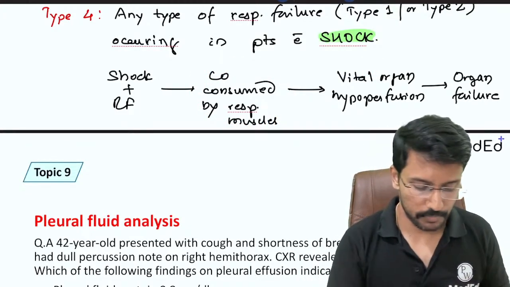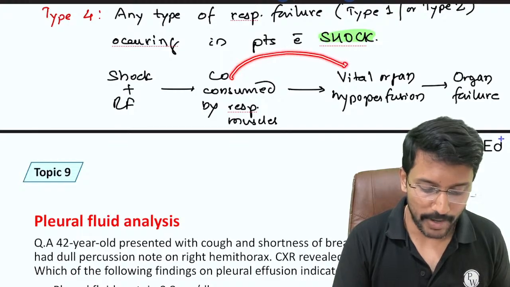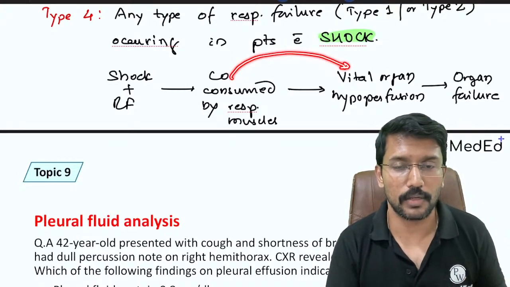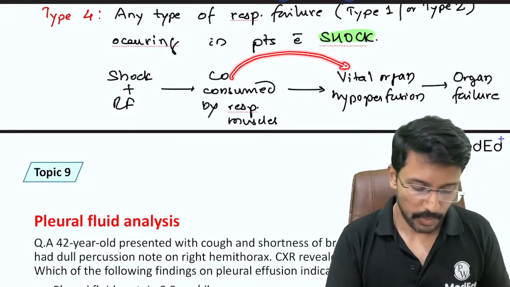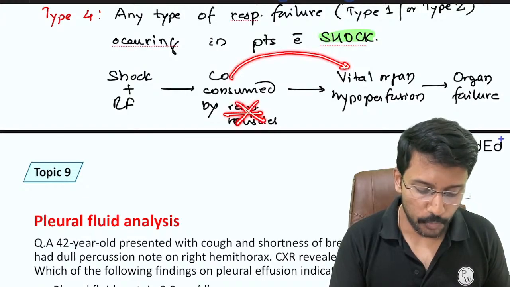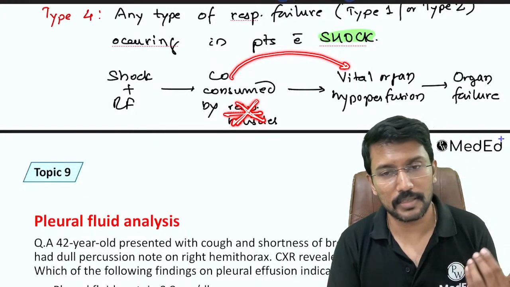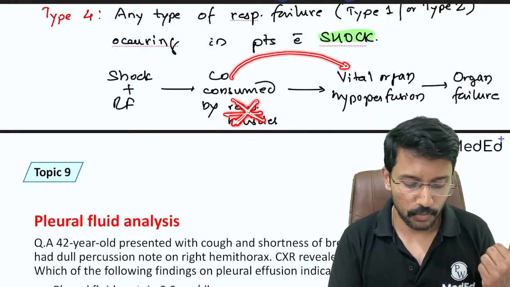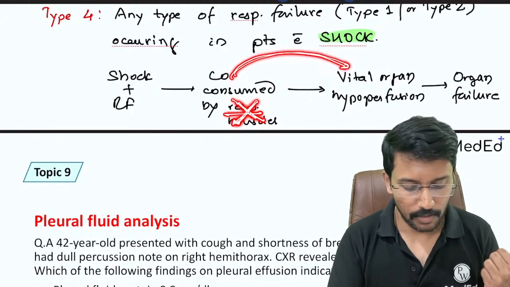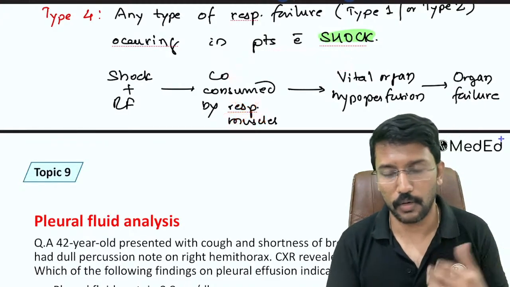How can I solve this problem? How can I divert the cardiac output back to the deserving vital organs? By making these respiratory muscles stop overworking, right? The respiratory muscles are overworking. If I have to stop them, then all the cardiac output will be diverted to vital organs.